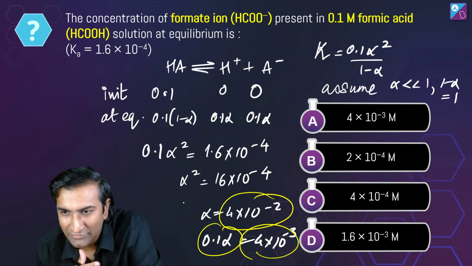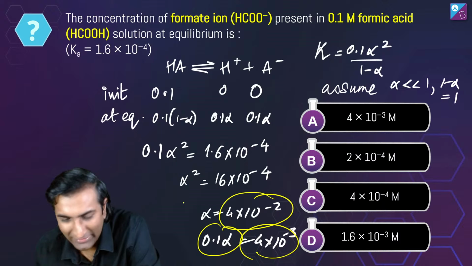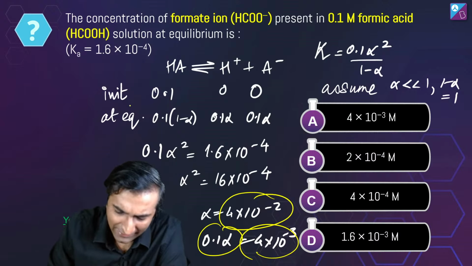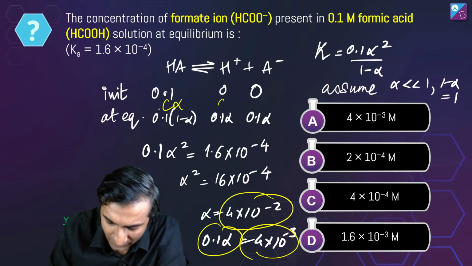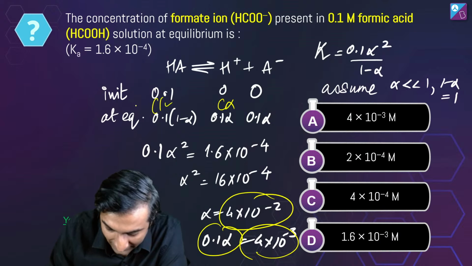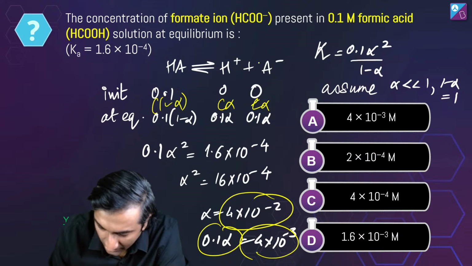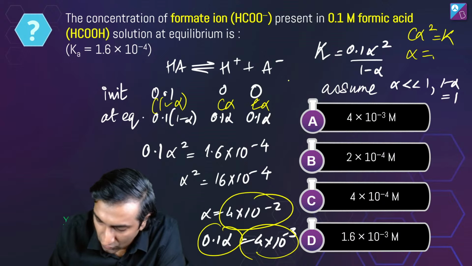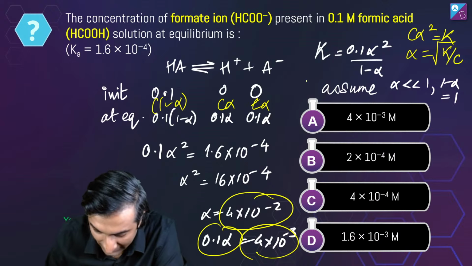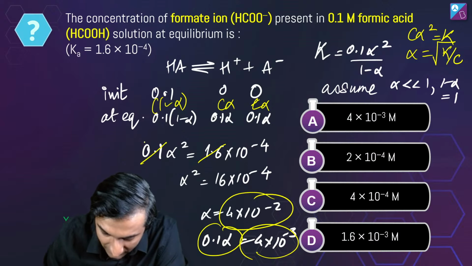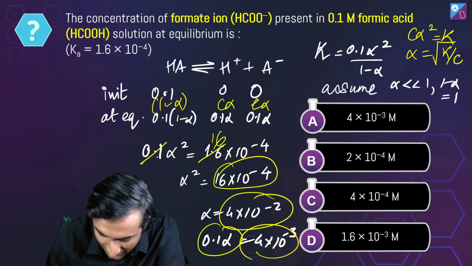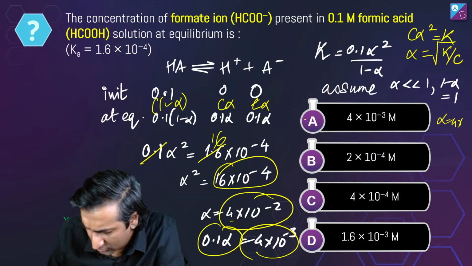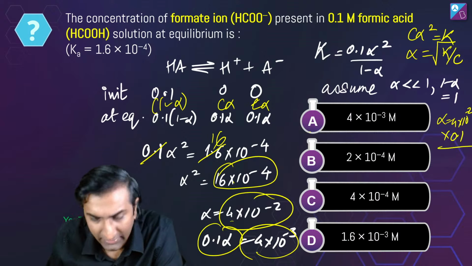I thought you guys were confident, so I just went through the solutions. Do you want me to re-go through any of these bits? I haven't done anything fancy. In retrospect, if I had written C alpha, life would have been even easier. Write C into 1 minus alpha, C alpha, C alpha. If you do it that way, you get C alpha square is equal to K, so alpha is equal to the square root of K by C. That's exactly what I did. Removing these gives 16 into 10 power minus 4, so alpha is 4 into 10 power minus 2. After that you just multiply by 0.1.